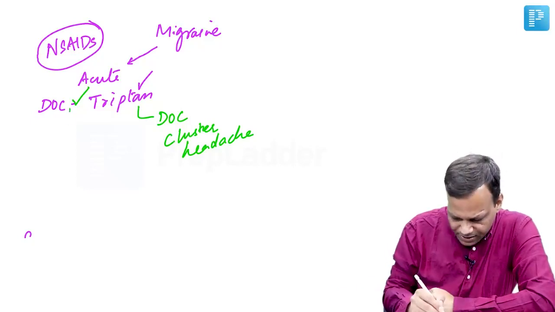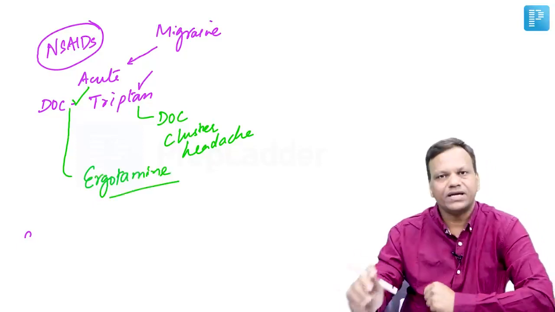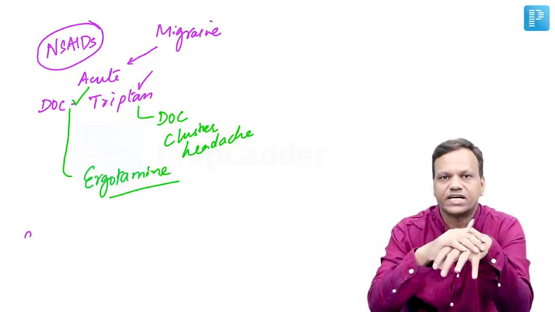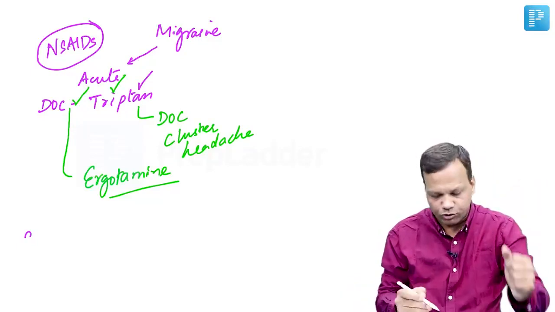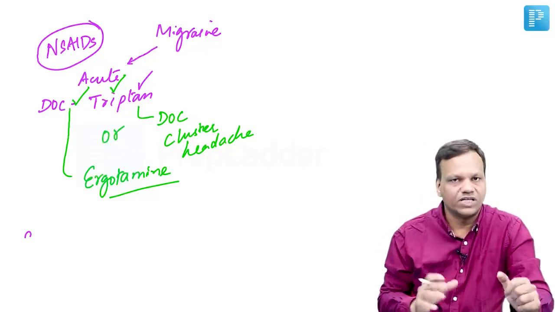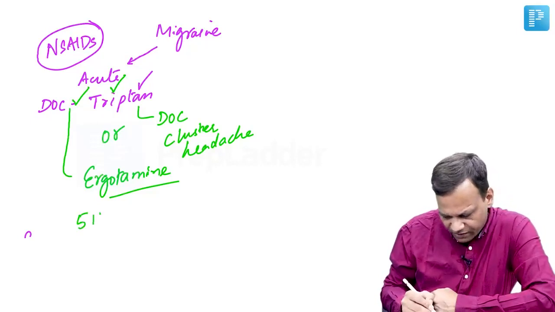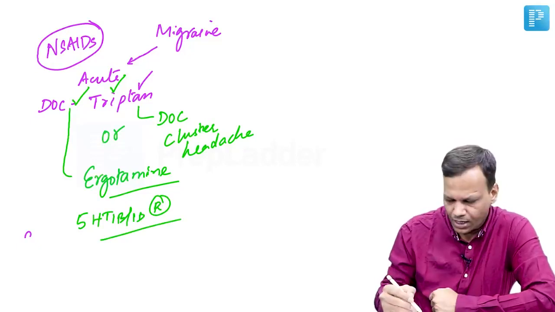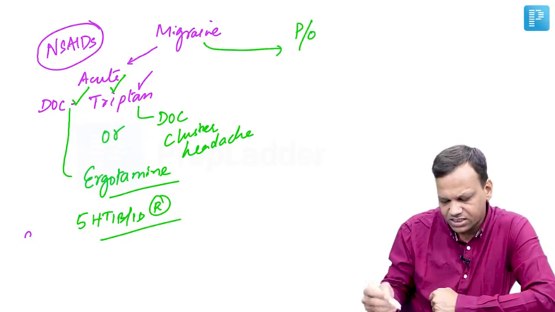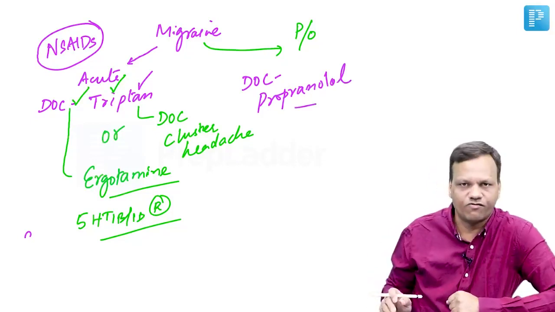Apart from triptans, another drug we can use is ergotamine. But ergotamine can cause severe vasoconstriction in the periphery, which can lead to gangrene. So we prefer triptans over ergotamine. Whenever used, we have to use any one of them, not both. They should not be given together. Both of these drugs act by stimulating 5-HT1B, 1D receptors. These are drugs of choice for acute migraine. Then coming to prophylaxis, when the attacks are severe, the drug of choice for prophylaxis is propranolol. Propranolol or beta blockers are drugs of choice for prophylaxis of migraine.